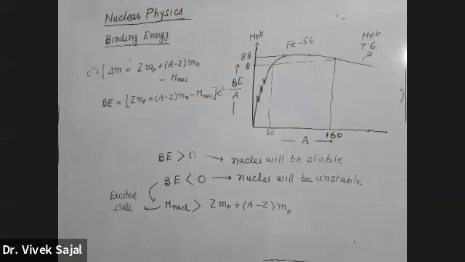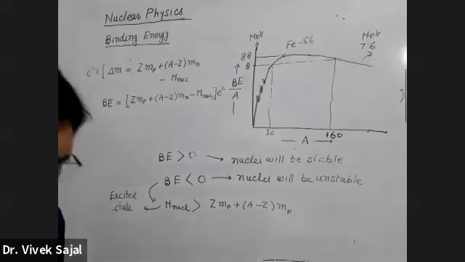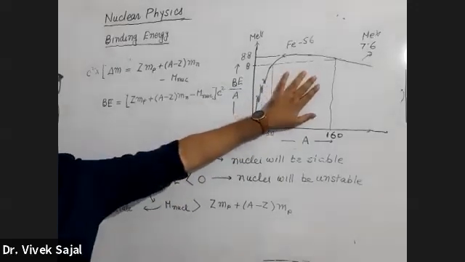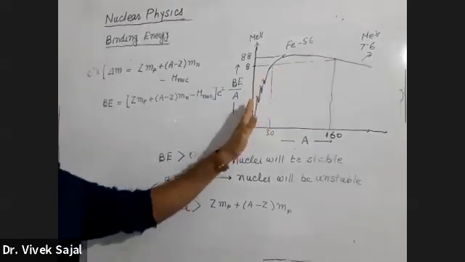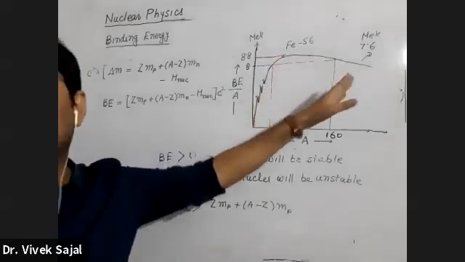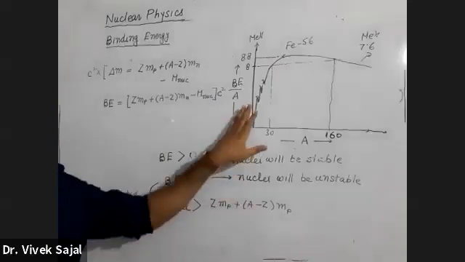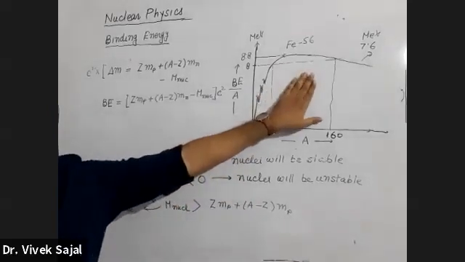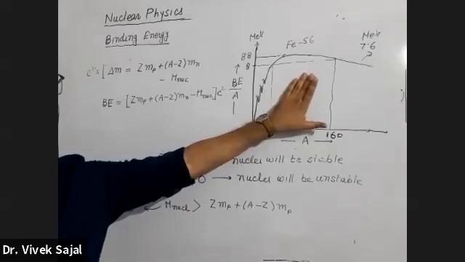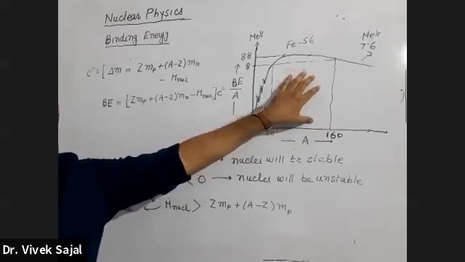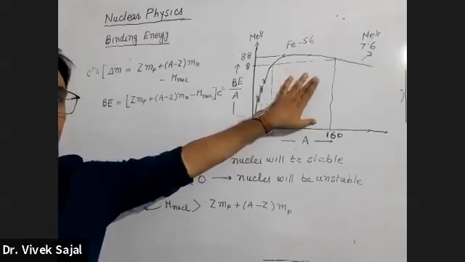Next question is, why does this plot have this type of shape? The next question that comes to our mind is why the shape of this plot is of this type. First it is increasing and then it starts decreasing. So at that time scientists gave a simple explanation for this, and the explanation was on the basis of two types of forces.